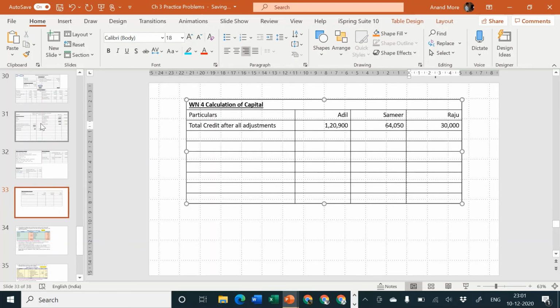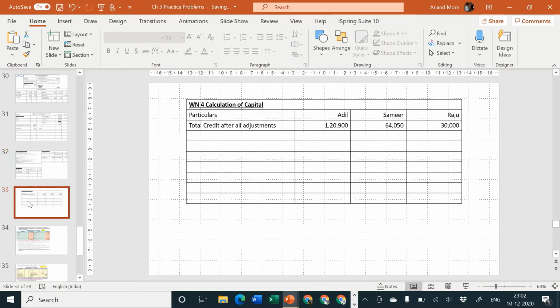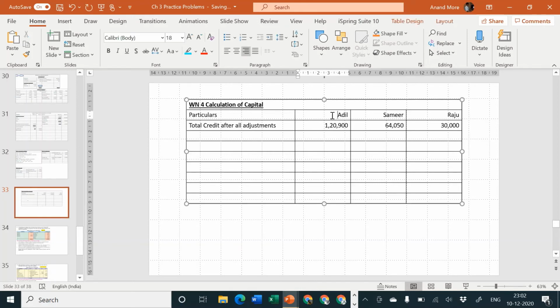What is the new ratio we had calculated? The new ratio was, if you remember properly, 6:3:3. I hope everybody can see this particular thing. So in the working note, near the partner's capital, I am going to write their PSR: 6, 3 and 3. And then I'm going to write total debit after all adjustments.